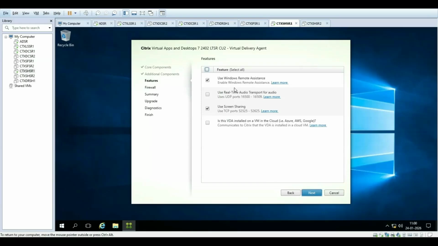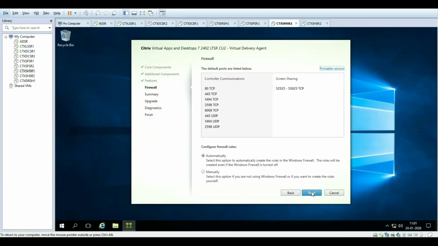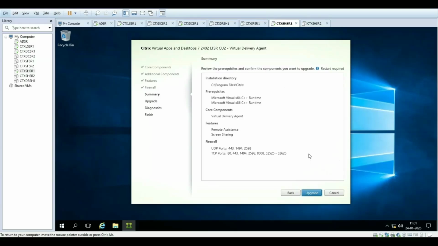Remote Desktop Assistance was there in the previous installation, so I'm going with this option. Select next. For the firewall ports, select the automatic option, so the required ports will be configured automatically. Then just click on upgrade.